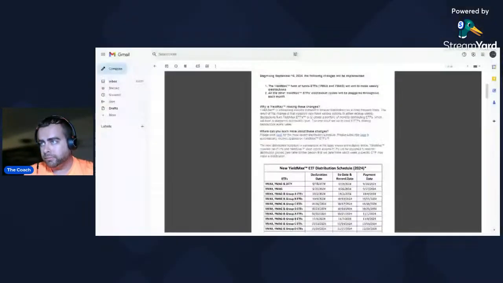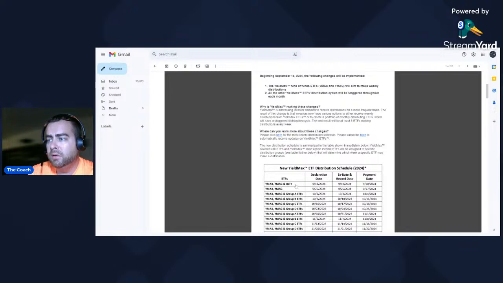Okay, so first let me pull this up over here. Here is our chart. Okay, so beginning September 18th, Wednesday, the following changes will be implemented. The YieldMax Fund of Funds ETFs, YMAX and YMAG, will aim to make weekly distributions. All other YieldMax ETFs distribution cycles will be staggered throughout each month. So they're staggered. So YMAX and YMAG truly will be weekly.